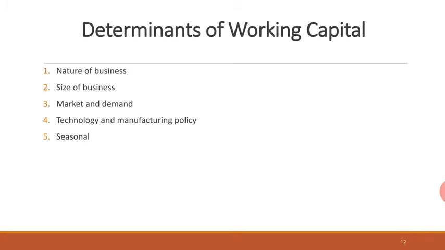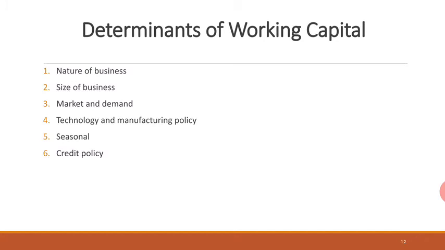So the amount of working capital required during these three months would be much higher as compared to the other months of the year where raw material is not available and production is slow or there is no production at all. So that is why seasonal variations also determine the working capital required by a particular firm.